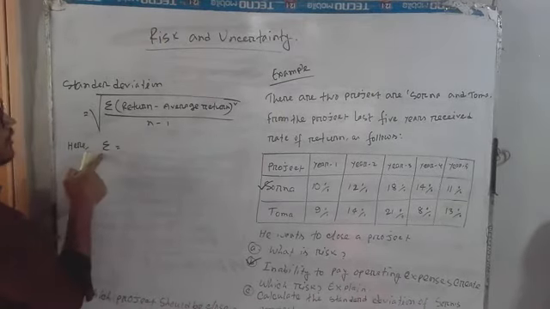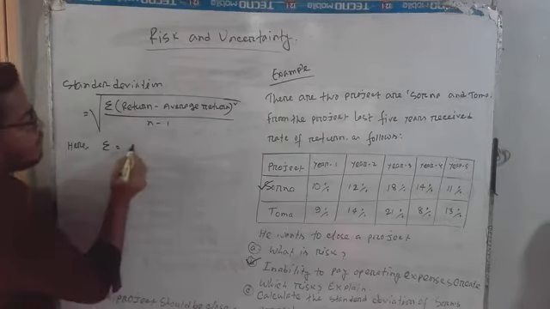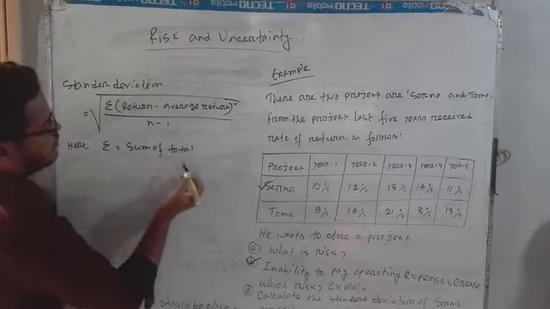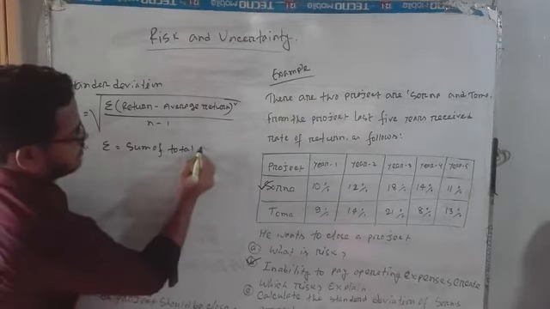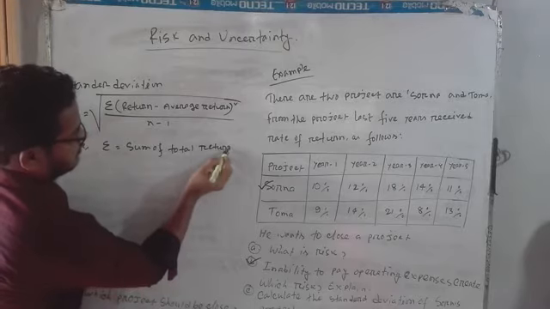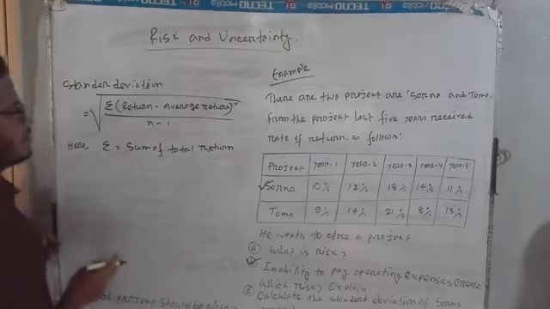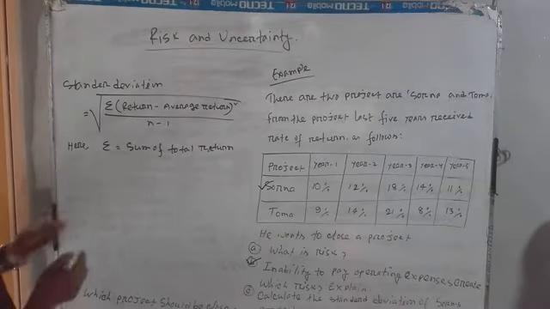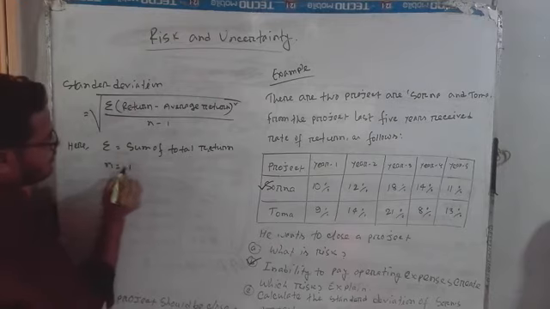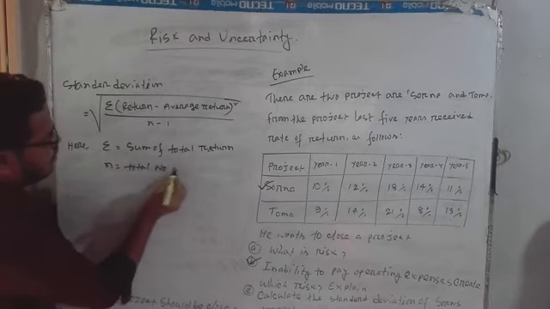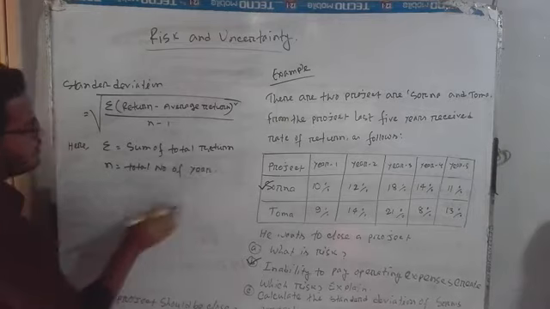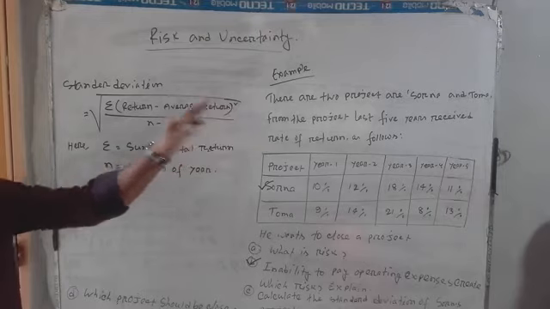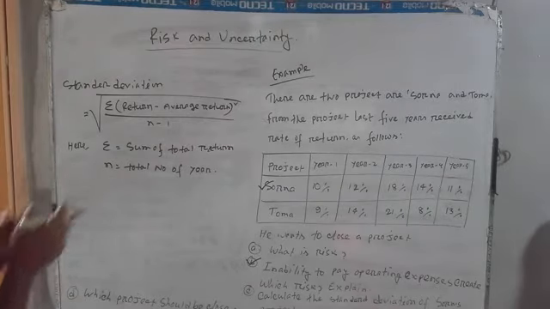Suppose the summation, sum of total return, is called summation. And here n is equal to the total number of years. Here another function is squaring. So this is the most important information.